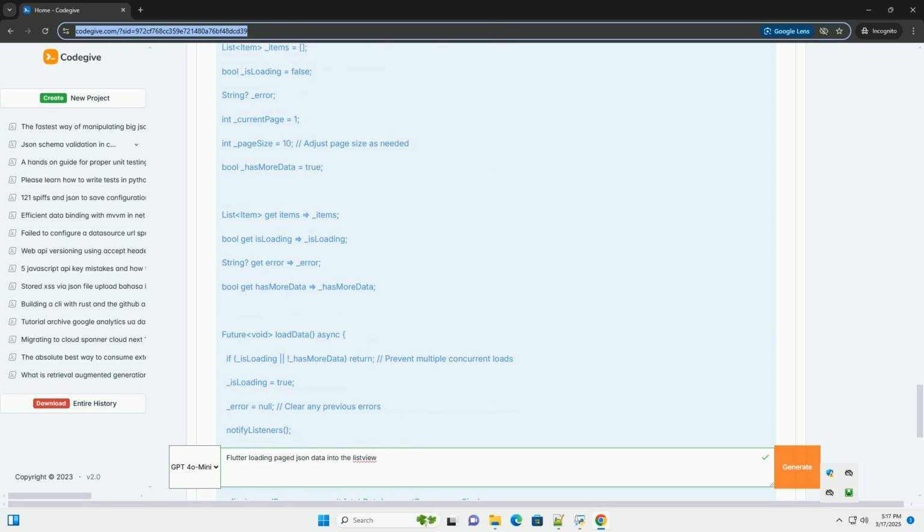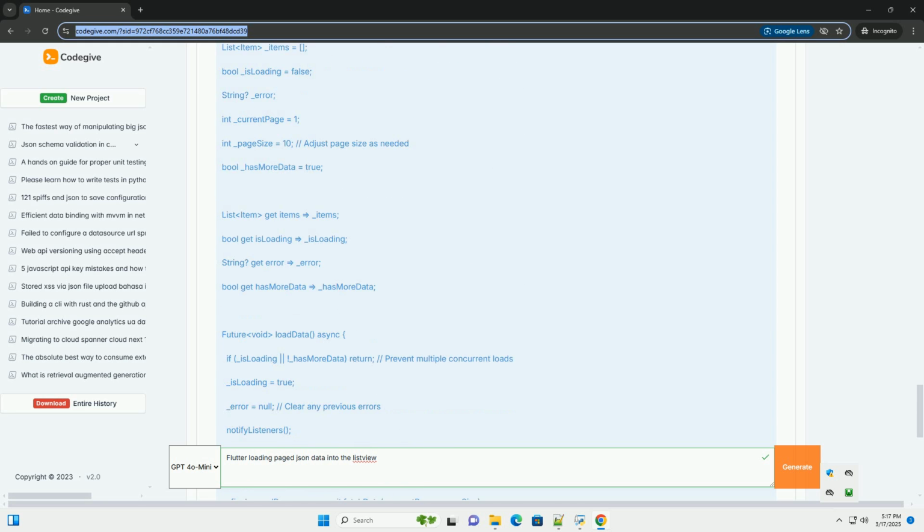Loading indicators: a CircularProgressIndicator is displayed while data is being loaded, when _isLoading is true. A load more indicator, a CircularProgressIndicator, is displayed at the end of the list if there's more data to load, when _hasMoreData is true.